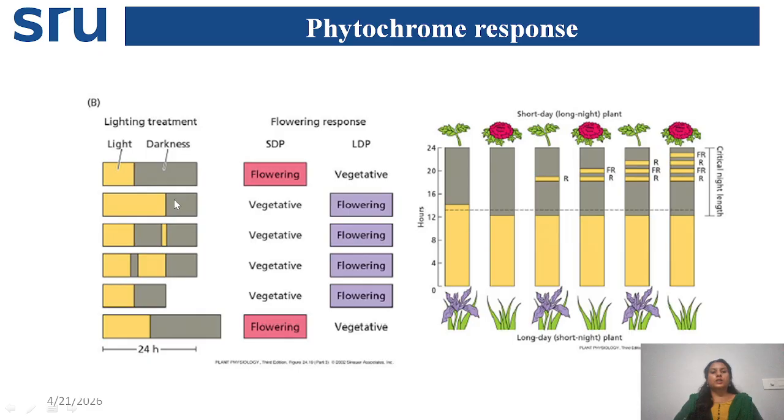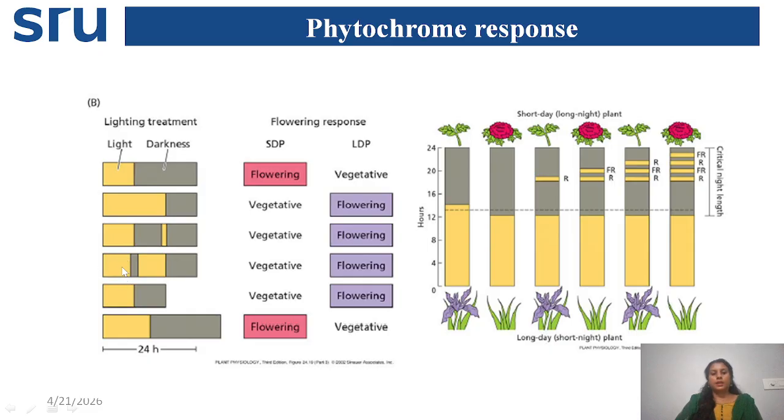So the next condition is the long day, short night. At that time short day plants stay vegetative, and long day plants show flowering. So here, even though it is a short day, meaning the day period is less and the night period is more, the night period is influenced by a flash of light. At that time short day plants won't flower, and long day plants show flowering.